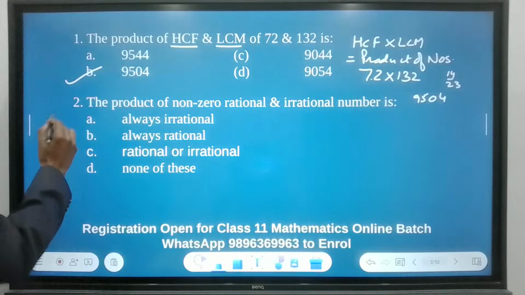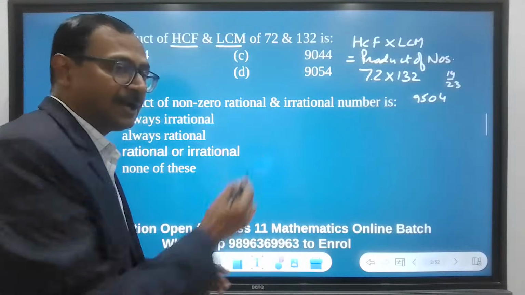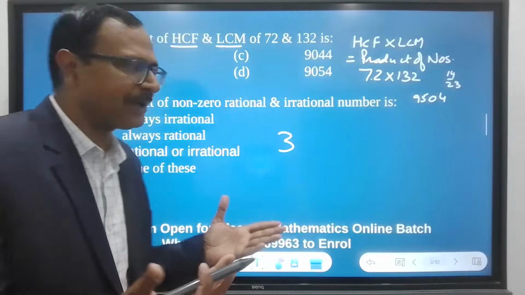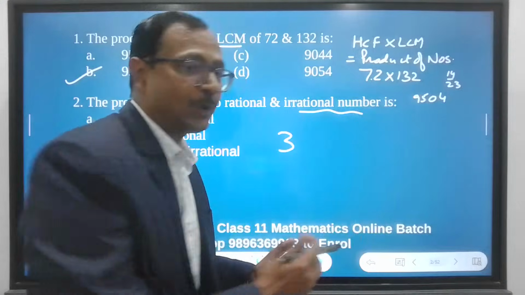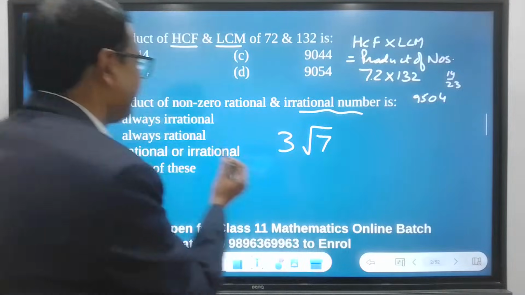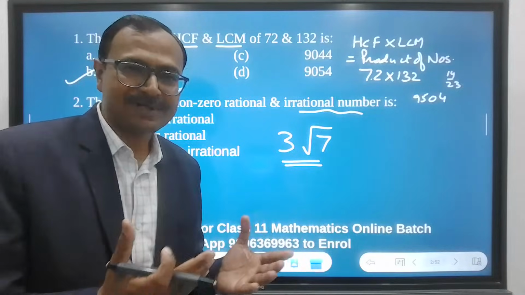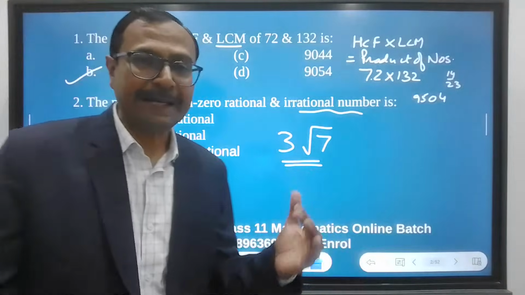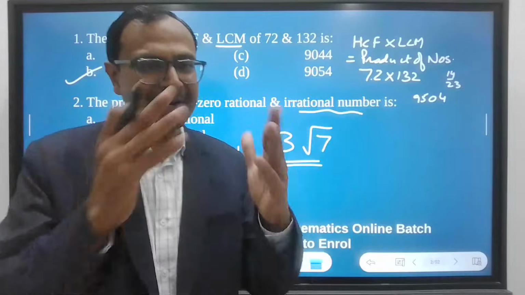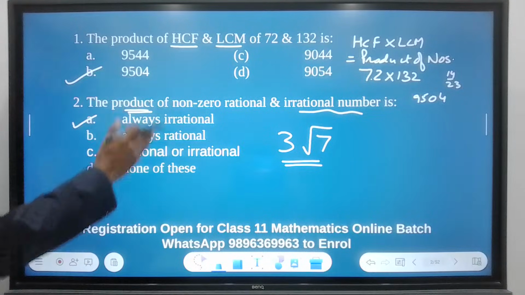Okay, how about question number two? The product of a non-zero rational and an irrational number. So you can take any rational number, say 3. 3 is a rational number, right? And you can take an irrational number, say root 7. And we want to find the product. Now, the product of 3 and root 7 can't be simplified to a rational, because a non-zero rational multiplied by an irrational number always gives an irrational number. So the answer for the question is A, always irrational.